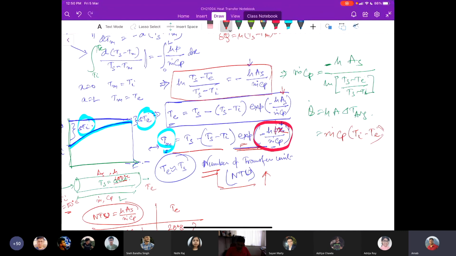Isn't it? So this m dot Cp is now replaced here, which gives us, after rearranging, hAS divided by ln Ts minus Te divided by Ts minus Ti, times Ti minus Te.